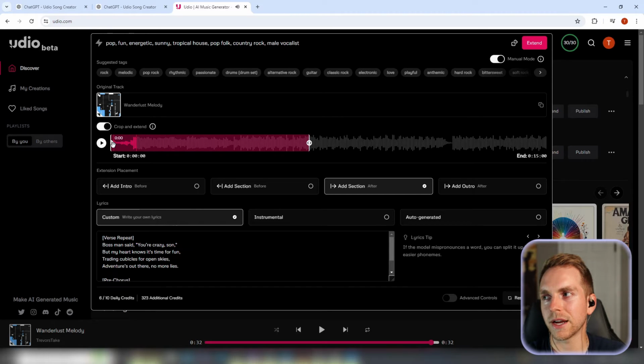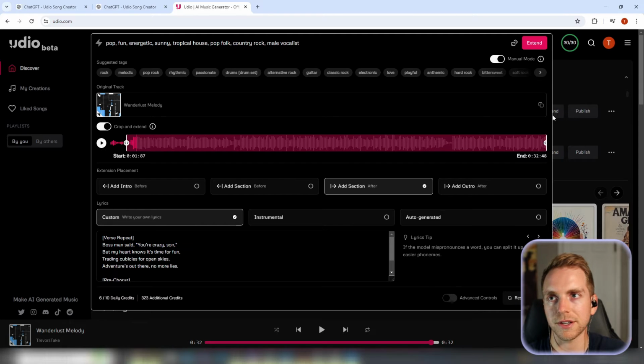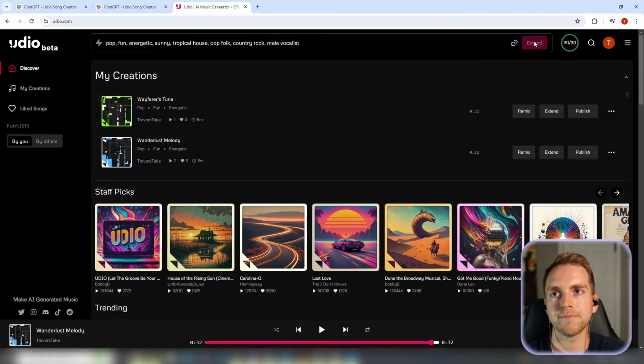So right there at the beginning, I didn't like whatever was going on. So I'm going to use this crop and extend feature, which lets you cut from the front and the back of the track that you're extending. In this case, we're just trying to cut out that part. So I will highlight the rest of it and leave this off of the extension. And we'll go ahead and click extend.